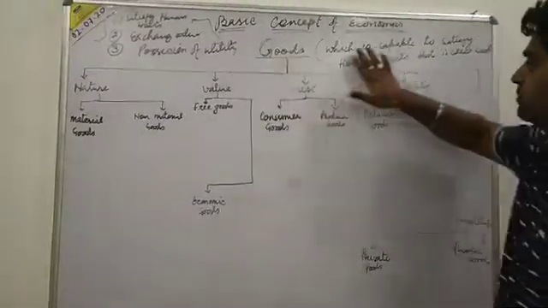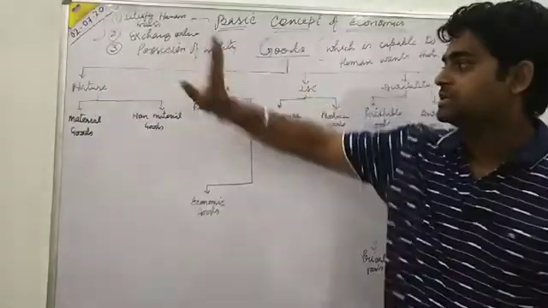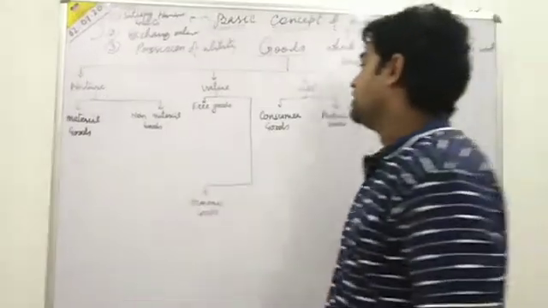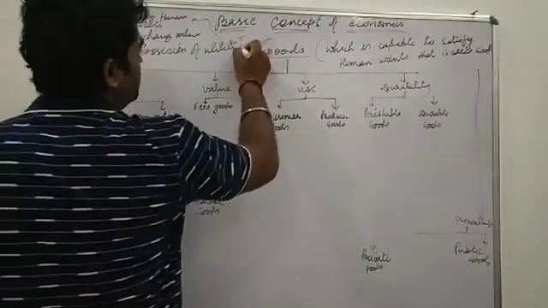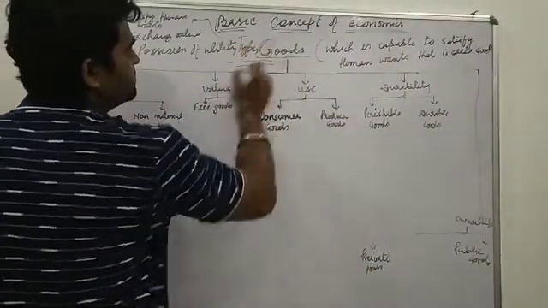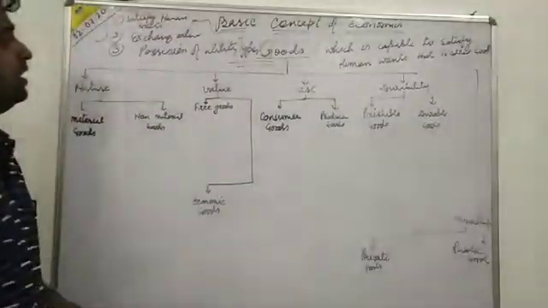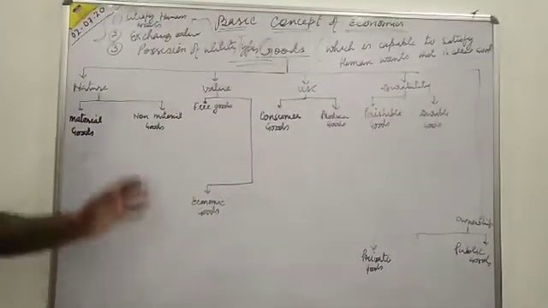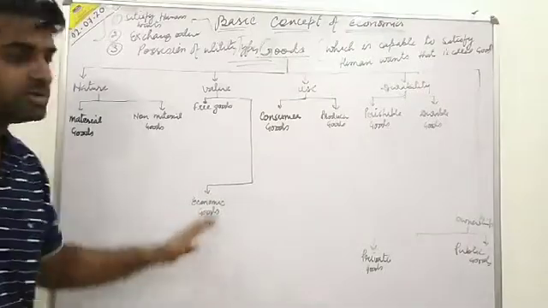Okay, the definition of goods is clear and the features of goods are clear. Now we are going to see the types of goods. In this diagram, various types of goods are written.